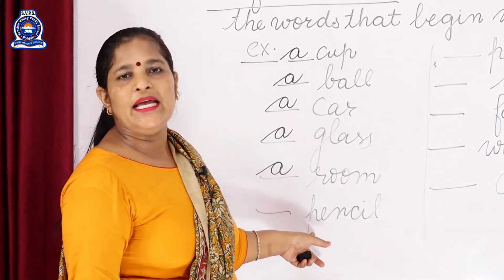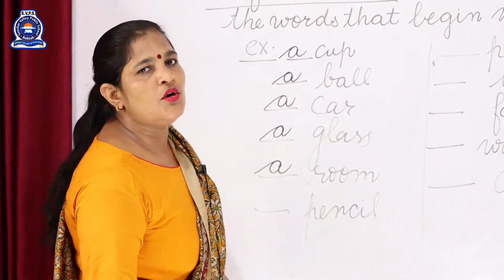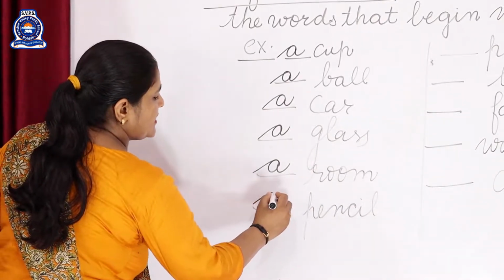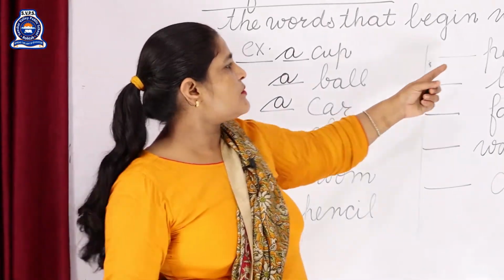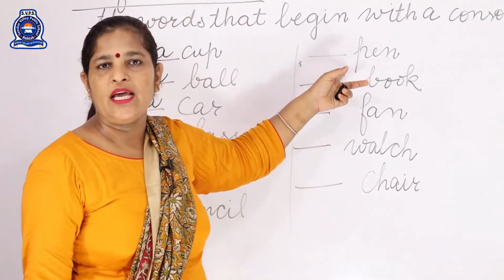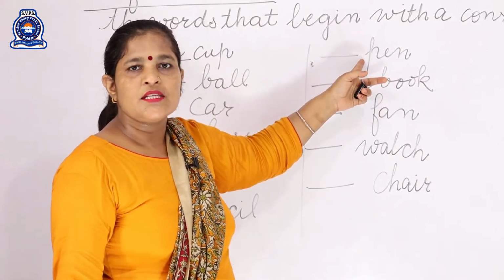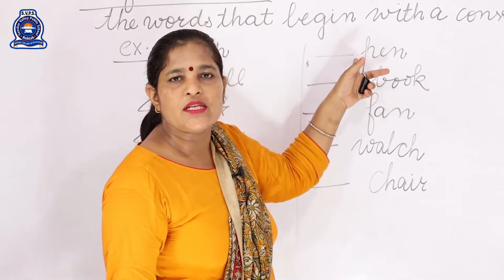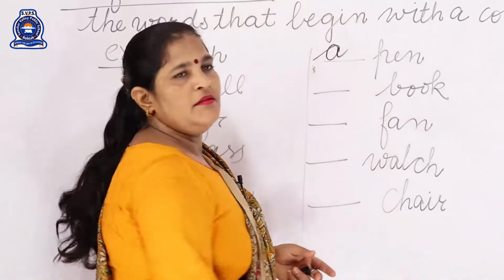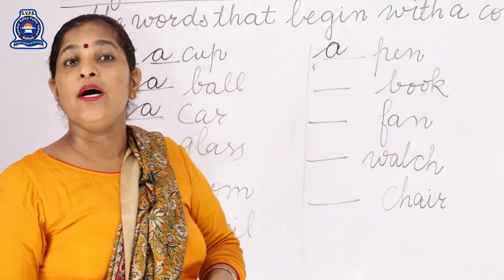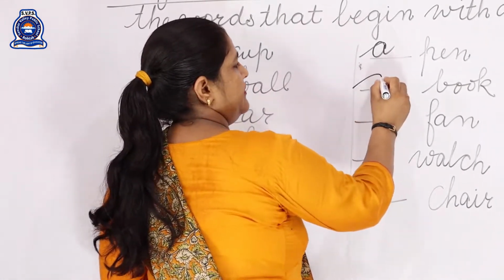Next one is pencil. P. So what sound is coming here? Consonant sound is coming here. So we have to fill article A here. Next one is pen, beta. Can you tell me? Yes or no? Yes, this one is pen. So what sound is coming here? P. So we have to fill article A here. Next one is book. B. So we have to fill article A here.